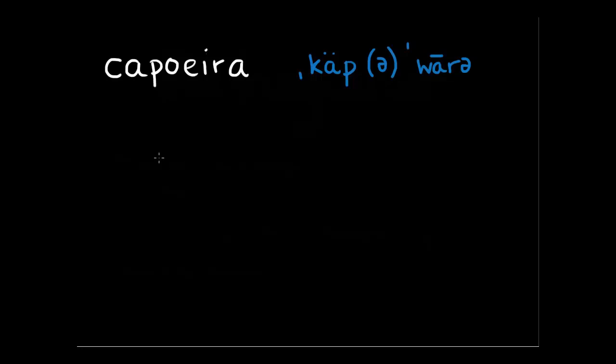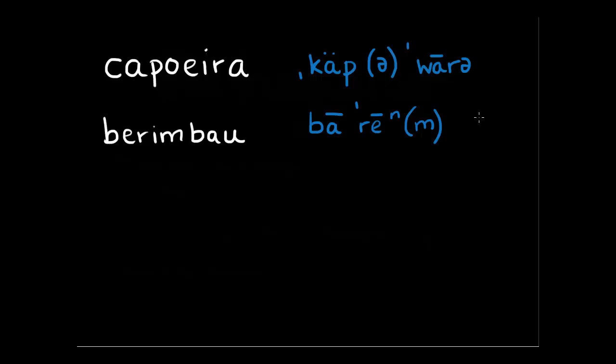Okay, word number 2. This word is pronounced berimbau. There's a nasal sound in there, and it's written like this, bay. There's a long A, we have a long E, and we have a nasal N, which is the sound we hear a lot in French. Also, you could say the M. It's optional. And then we've got bow. A and U with the U having one dot is ow. So this is berimbau. Very Portuguese word.